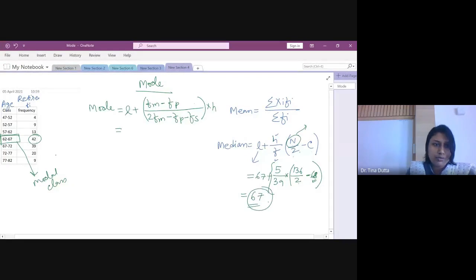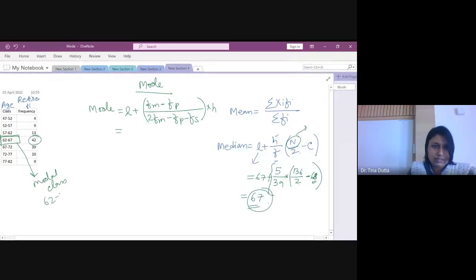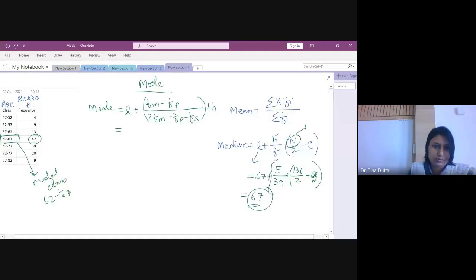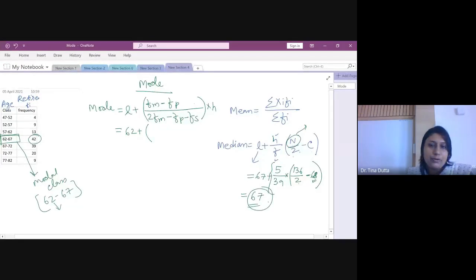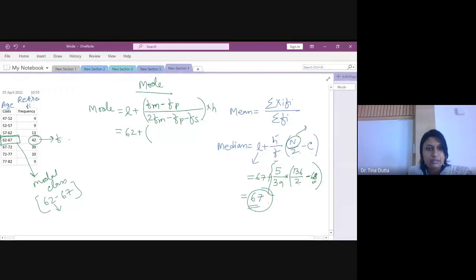Now, when you got the modal class is 62 to 67, so L will be the lower limit of the modal class. Just like median, L is lower limit of that particular class. So here lower limit is 62. So in place of L, 62. And then I have to locate these values. Fm means the suffix is M. So M means modal class. So Fm means frequency of modal class. What is the frequency of modal class? It is 42. Right? This is Fm.